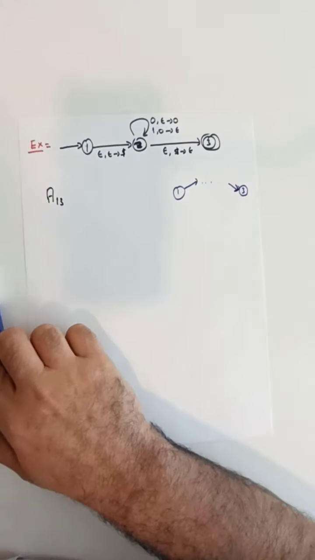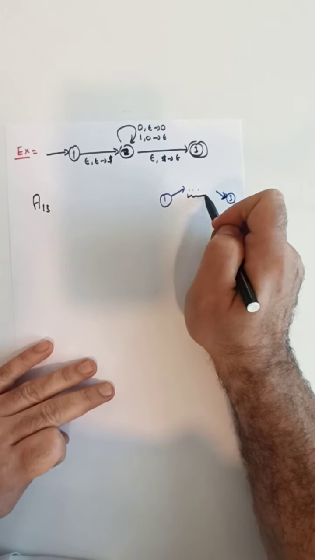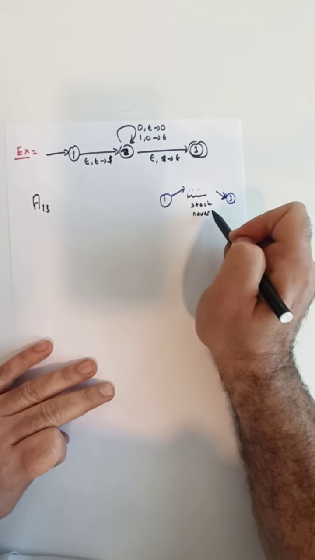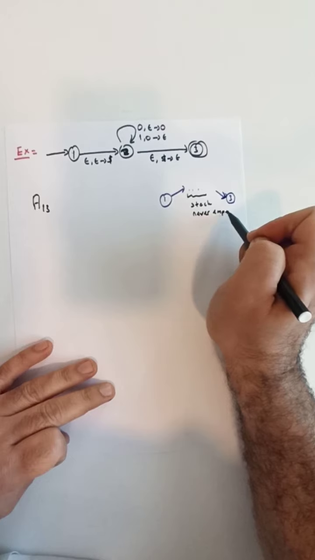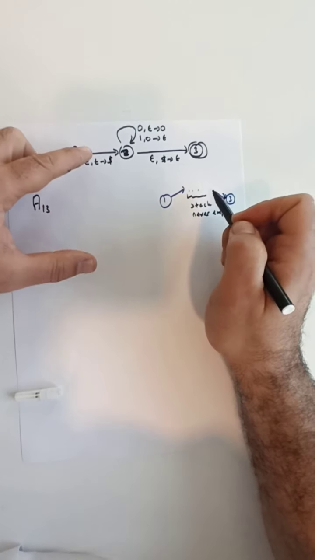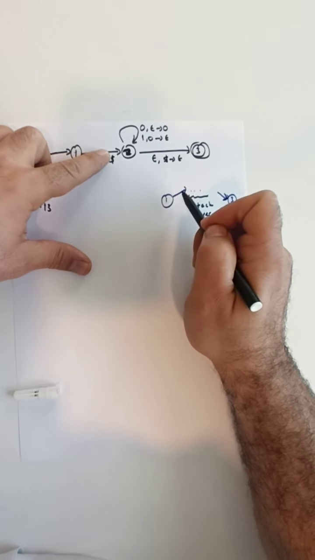So one case was that the stack never becomes completely empty in between here. We first make a push through this transition, epsilon, epsilon, dollar.